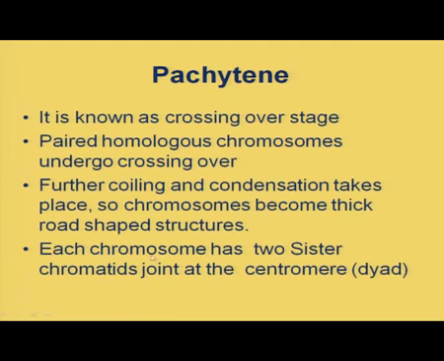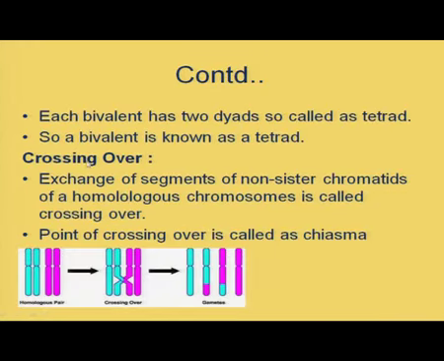Then here already I have told you each chromosome has two sister chromatids. The two chromatids of a chromosome, that is known as sister chromatids. And they are joined at the center. So we can call them as dyad. Each bivalent has two dyads.